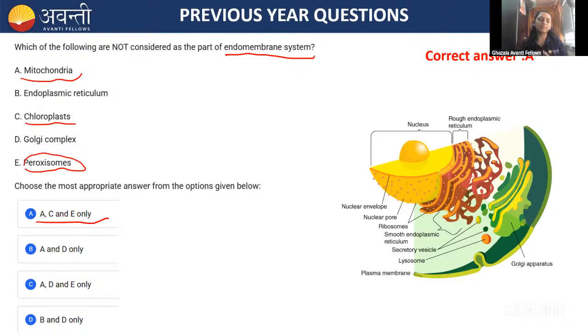What is actually the endomembrane system? Some organelles work together for the same function, for productive functions. Here you can see the nucleus. After the nucleus, the rough endoplasmic reticulum comes. After the rough endoplasmic reticulum, the attached organelle is the Golgi apparatus. From the Golgi apparatus, the vesicles are formed and the lysosome is also formed, right? So these all work together. So this part we call the endomembrane system: nucleus, rough endoplasmic reticulum, Golgi apparatus, the lysosome, and the vesicles also.